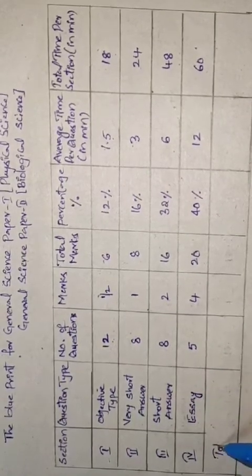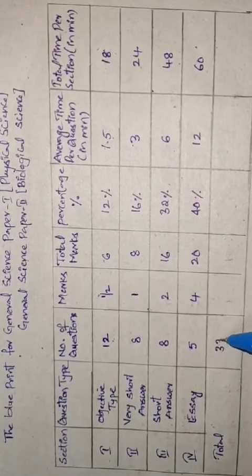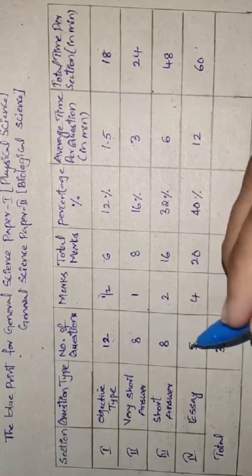So when you take the total number of questions, you will find in the question paper is 33, but when you add these up you won't get 33. Why?